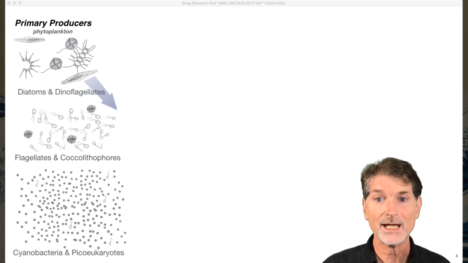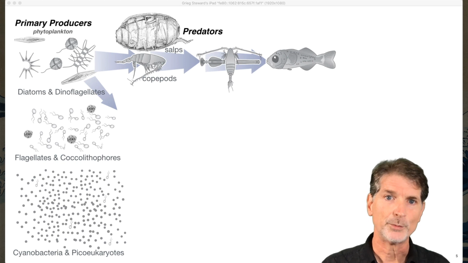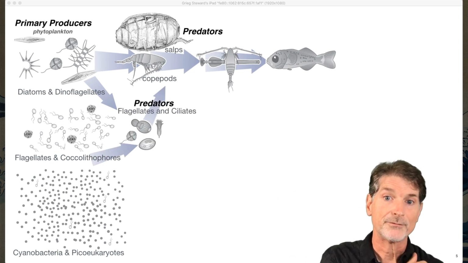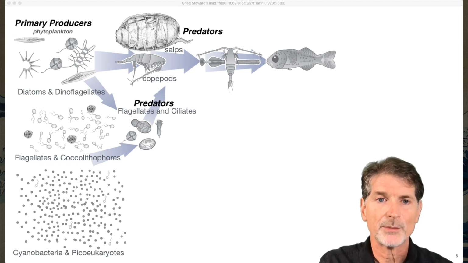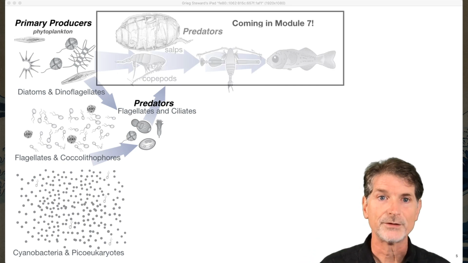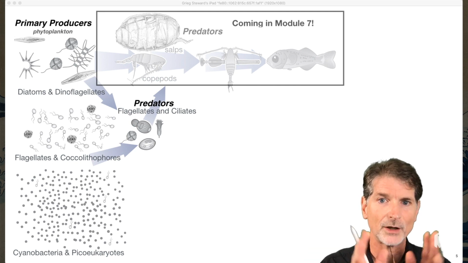The biggest ones can be eaten directly by animals pretty efficiently, things like salps and copepods, all the way up to fish and bigger things eating smaller things. But for these smaller ones, like the small flagellates, the cyanobacteria and the pico-eukaryotes, the primary predators are other protists. The animal grazing food chain, the things that are in it, and some descriptions of them and the diversity there is coming in Module 7. Our focus is on the microscopic foundation here.